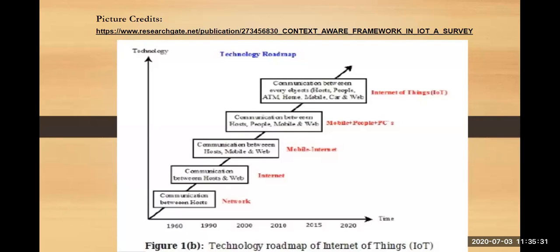We have connection between every object. Okay, so every object which you are dealing with, when it is augmented with the internet, becomes an Internet of Things object. So everything which has sensors and actuators embedded into it, and is working as a smart system for you, that is called the Internet of Things, that is IoT.